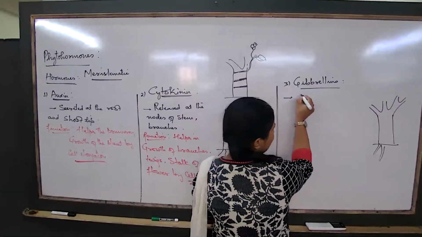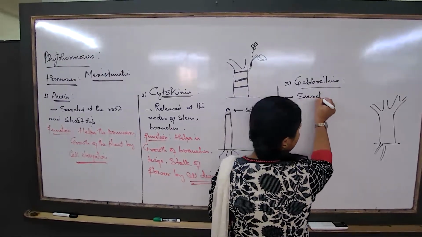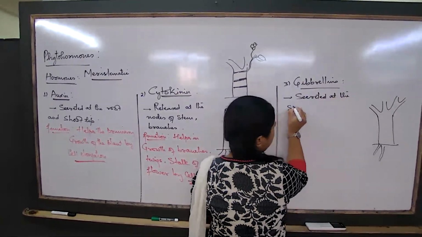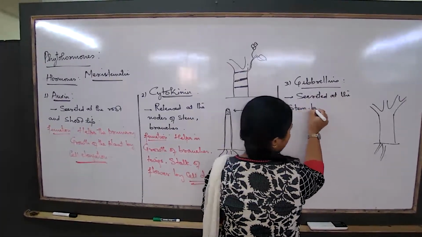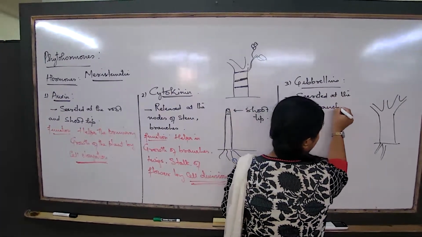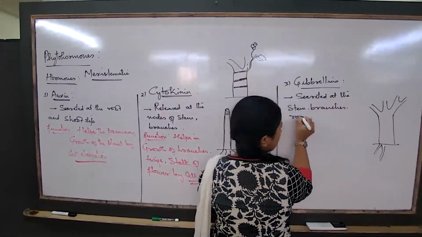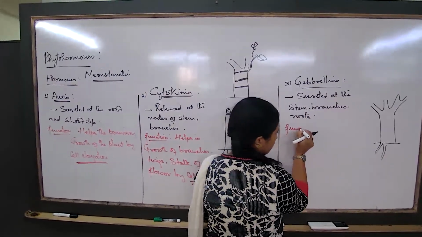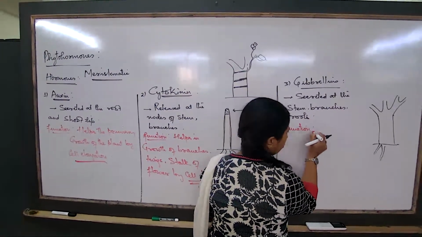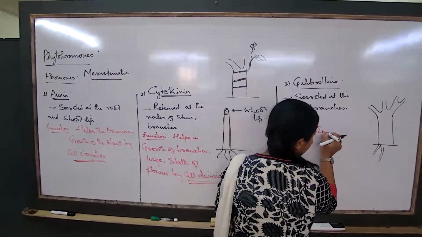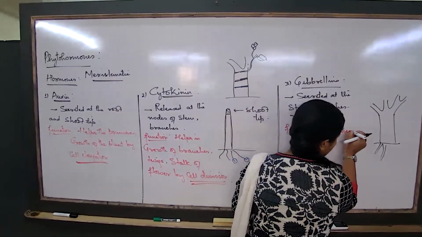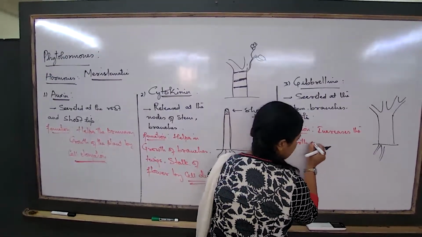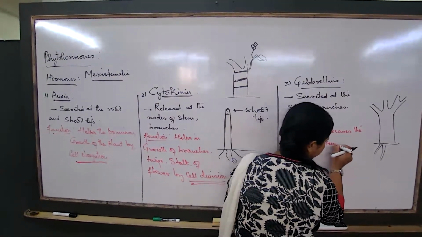Where is it secreted? It is secreted, released at the stem, branches, roots. What is its function? The function of this hormone is it increases the girth of the stem and the root.